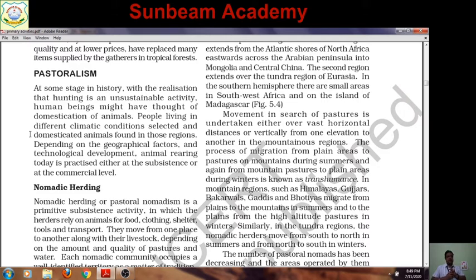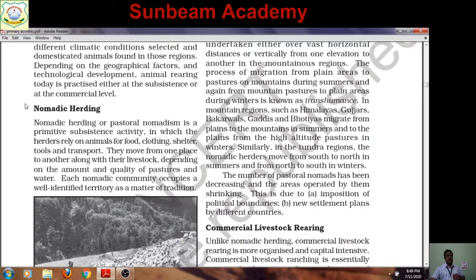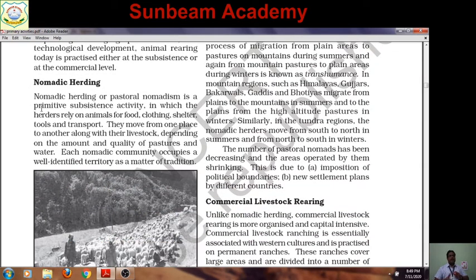Now animal rearing is becoming commercialized, and commercial animal rearing on a large scale has developed in the world. So in pastoralism, first we are going to discuss nomadic herding. Nomadic herding or pastoral nomadism is a primitive subsistence activity in which herders rely on animals for food, clothing and shelter.